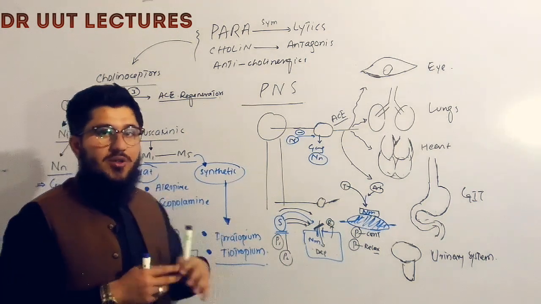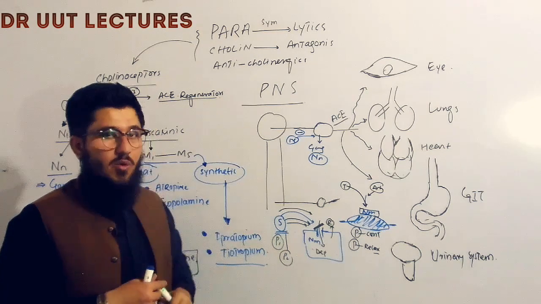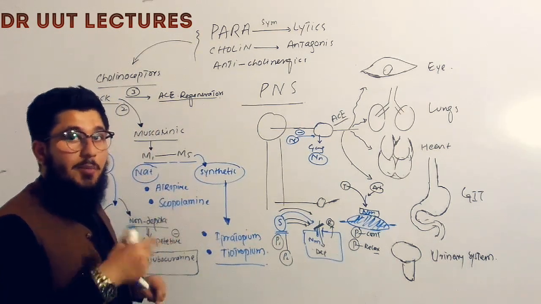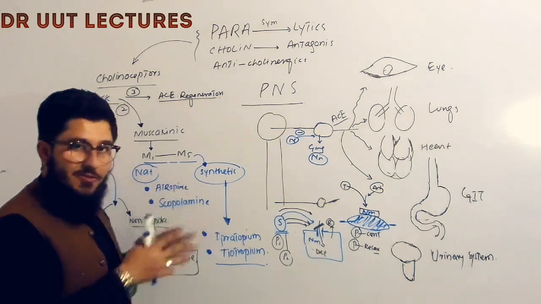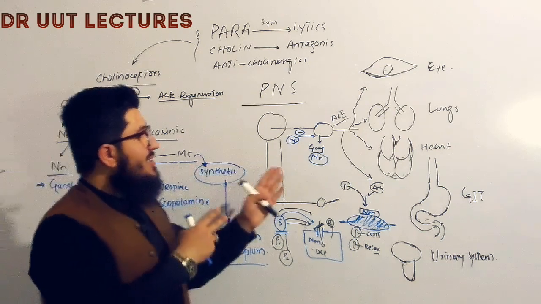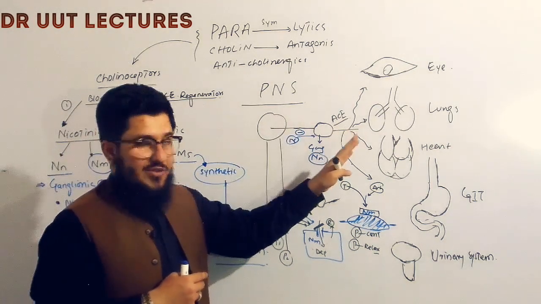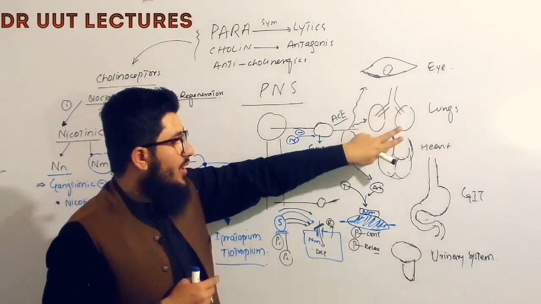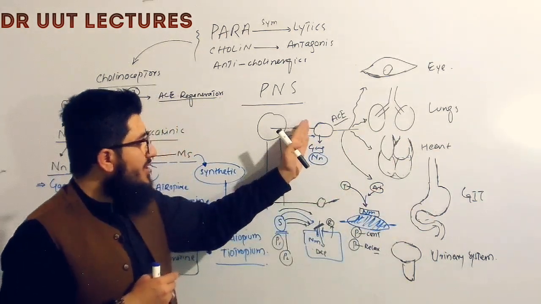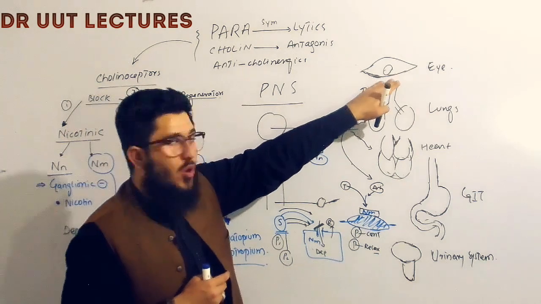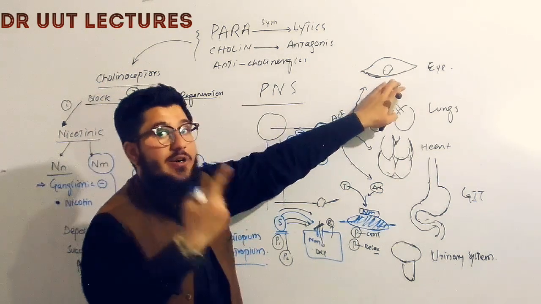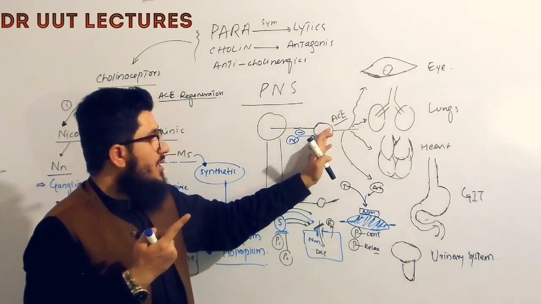Their effects are seen on different organs of the body. The reason is their structure, which is a tertiary amine structure, due to which it can diffuse in the body. When we take atropine, it will antagonize the functions of the parasympathetic nervous system on the eye, lungs, heart, GIT, and urinary system. The parasympathetic nervous system was causing pupilloconstriction, or miosis, and atropine will cause mydriasis.